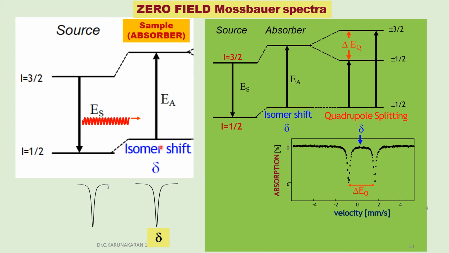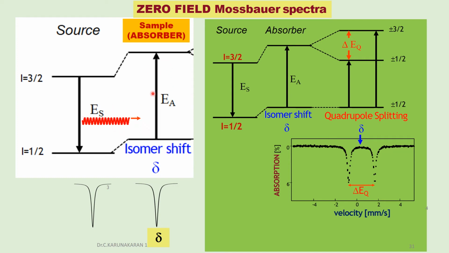If the two are the same, then there will be no isomer shift. Because of the difference in chemical environment in the sample, the sample may be FeCl3, iron heme, hemoglobin, or an iron sulfur cluster. Because of the difference in chemical ligand environment, the splitting will be different. The splitting may be larger than this, or it may be lower than this.